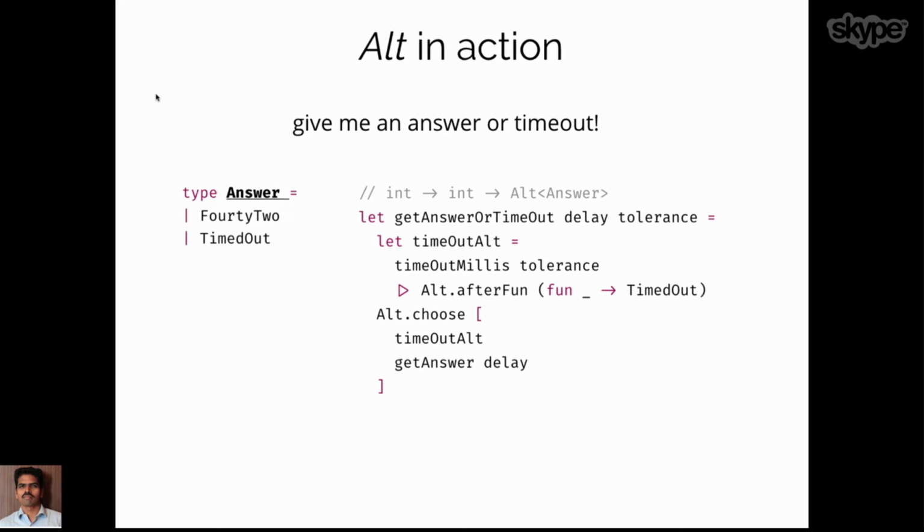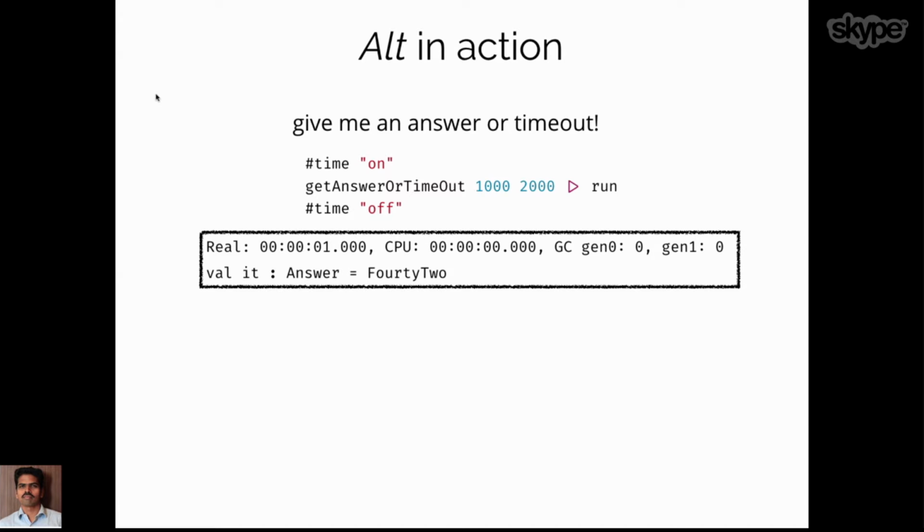What is happening here is that it takes the tolerance as another delay, and inside the delay, it checks whether the timeout or the get answer comes first. Using choose, we are choosing between these two things, and whichever commits first, we return its result. So with the get answer or timeout function, with less time for delay and more time for tolerance, we get the answer 42.